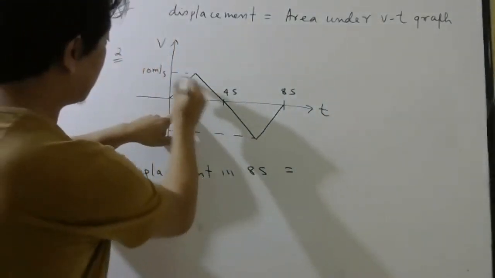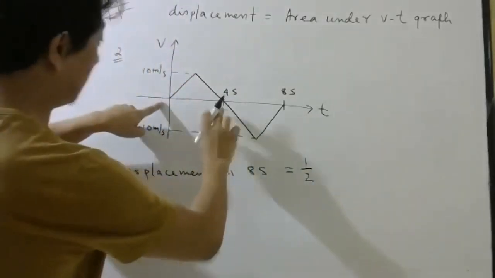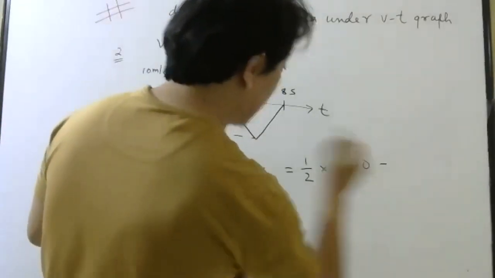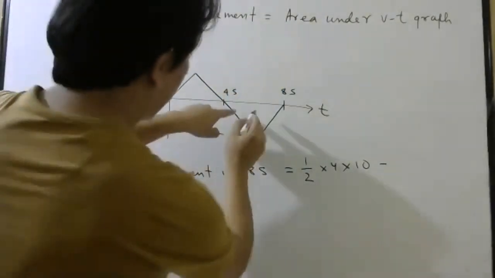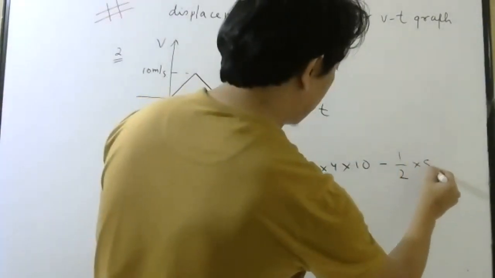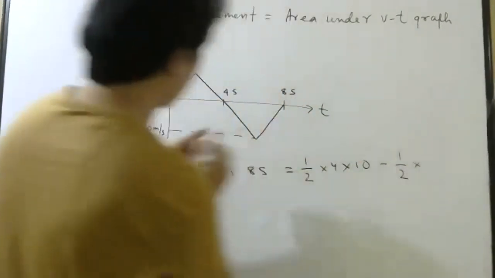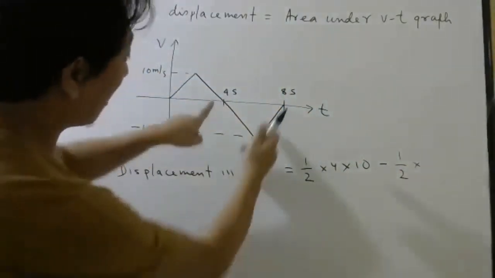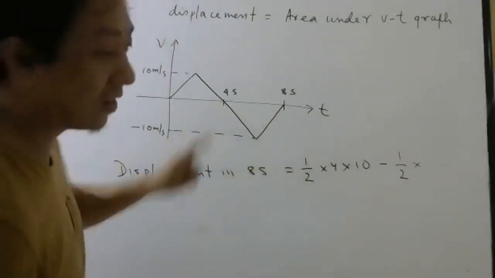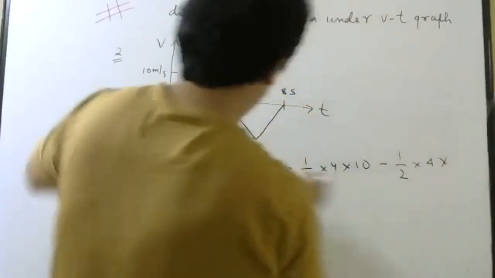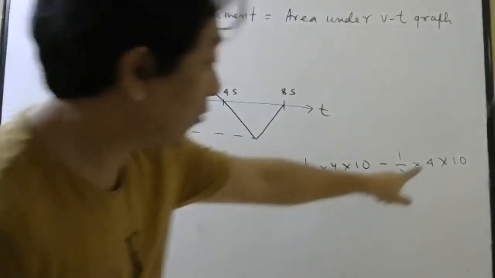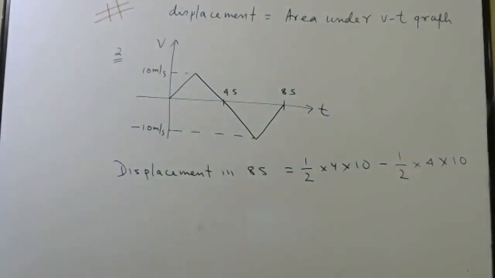So you can calculate this area. Half, base is 4, height is 10, minus, you have to write minus, remember. Then calculate this area. Half, base is 8, sorry, base is 4. Base is how much? What is this gap? This gap is 8 or 4? 4, because gap means this coordinate minus this coordinate. 4 into this height is 10. Minus sign I have written here already. So don't write one more minus sign here. So that will be 0.